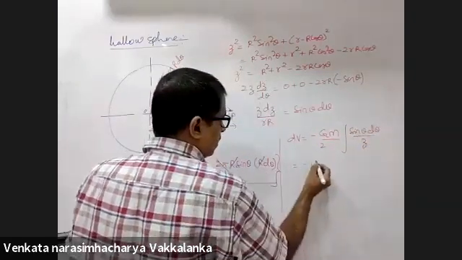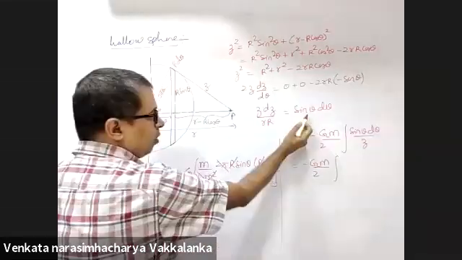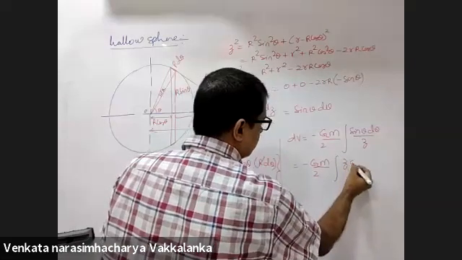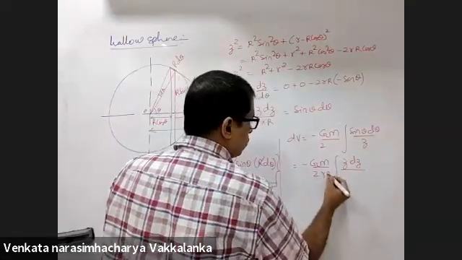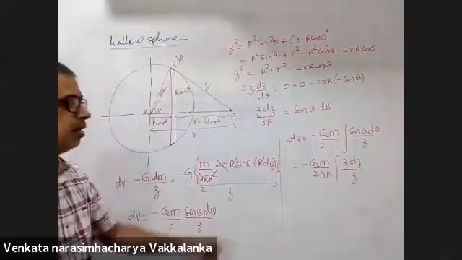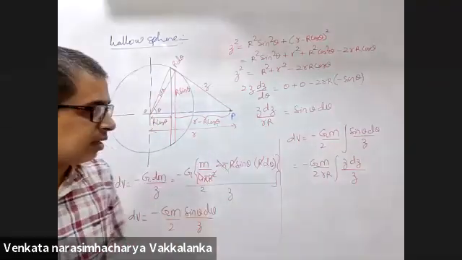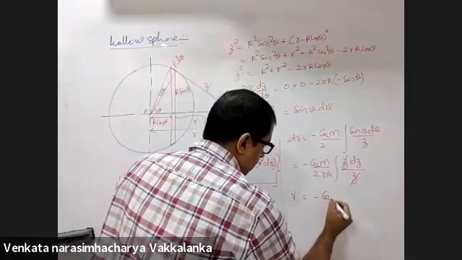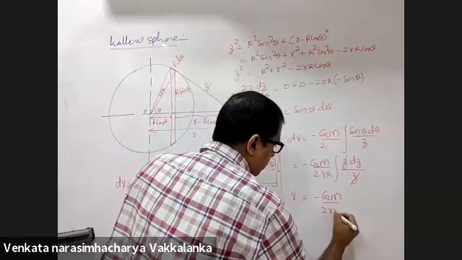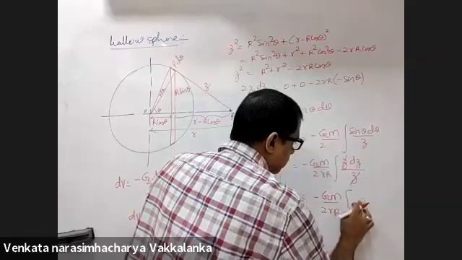Upon z, minus G M by 2 small r capital R, the integral of sin theta d theta is substituted as z dz upon small r capital R. I substituted sin theta d theta from here. The integral of dz will be z.